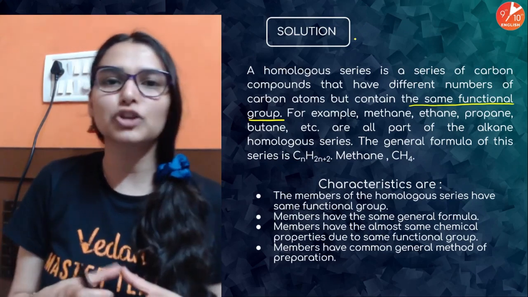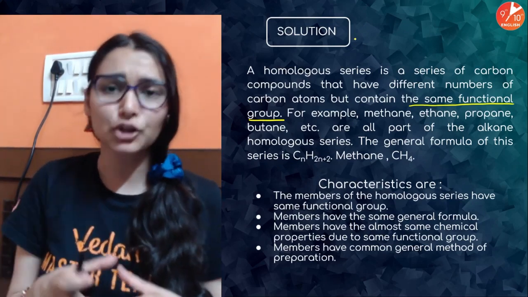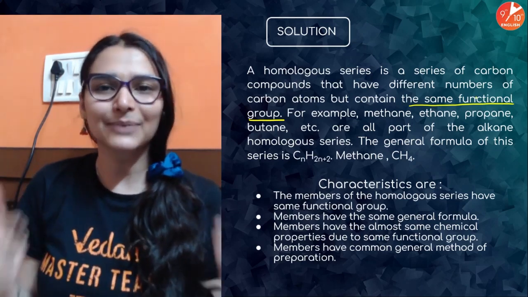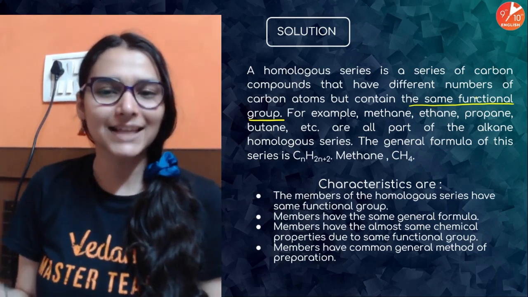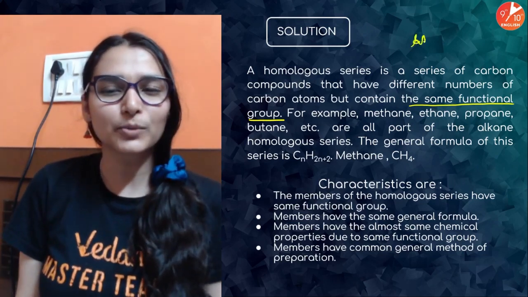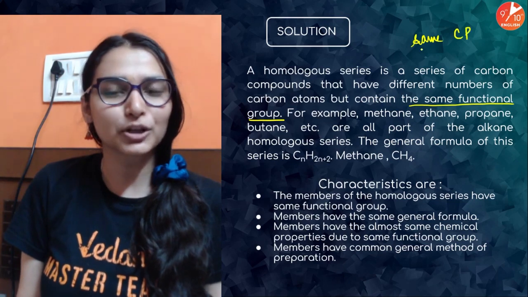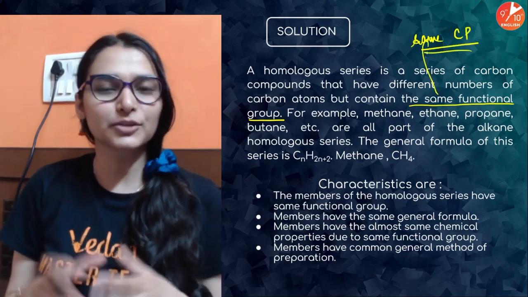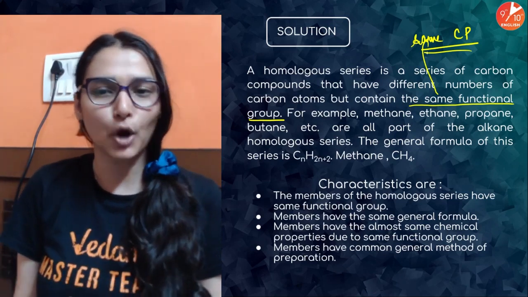They are the organic compounds from the same series, which are having the same functional group and hence same chemical properties. So members of homologous series are having the same chemical properties. The reason is their functional group is same, and functional group is responsible for imparting the chemical properties.